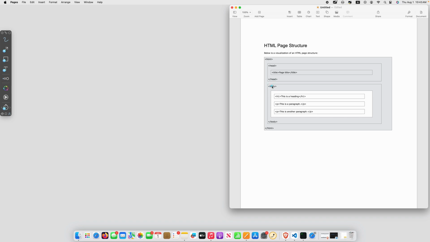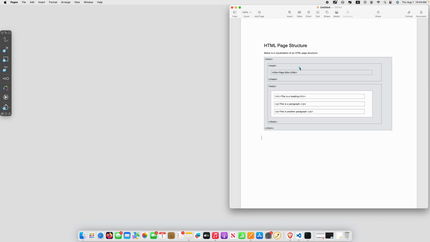That body will present to the viewer the information you want to show on the website. Let's say we have H1 as a heading and P as a paragraph. We will say this is a welcome message from the website as a heading, and then as a paragraph you can say something about that website, and another paragraph, and the closing body tag. In HTML, for every tag we should have an open and a close tag, and then the entire content we wrap with the HTML closing tag again. So this is the HTML structure.